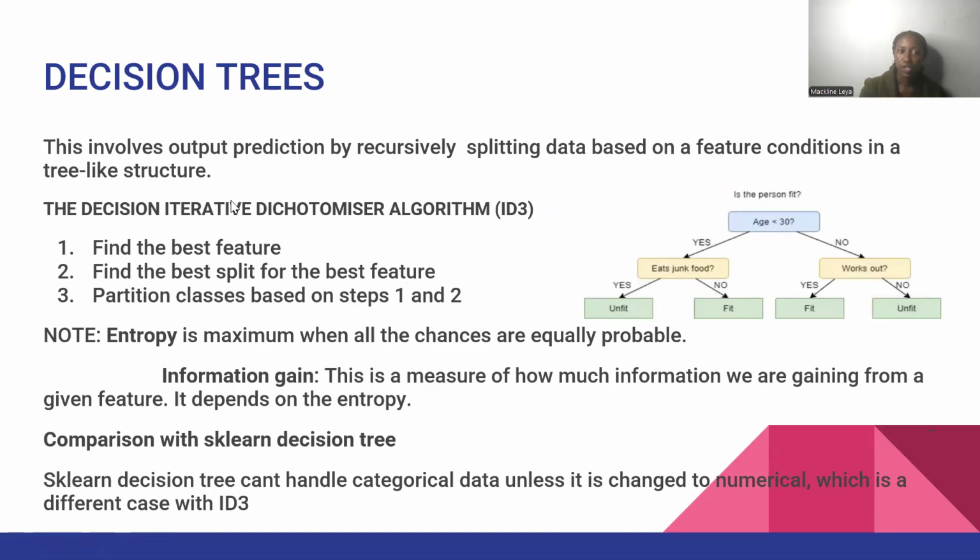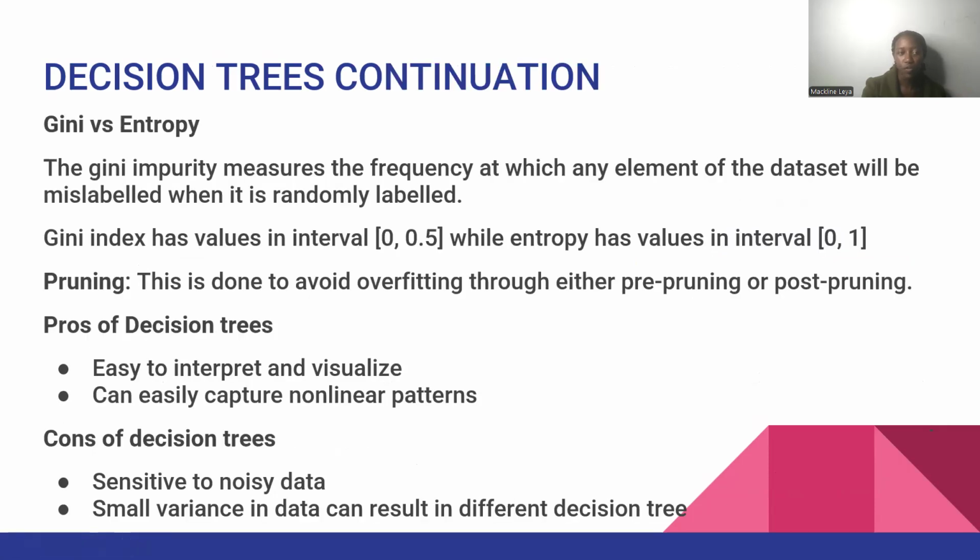So we have the iterative dichotomizer. This one dichotomizes or divides the given feature we'll be having. So you'll find the best feature. Best feature will mean that you're getting that feature which has the most important values or the most important target. Then after that, you'll find the best split for the best feature. Then you partition classes based on steps 1 and 2. So comparing with the sklearn decision tree, sklearn can't handle categorical data, which the ID3 can do. So that is where the trade-off comes in.